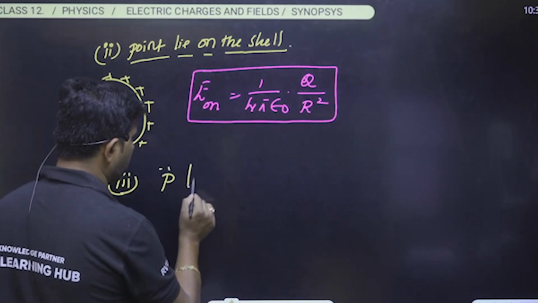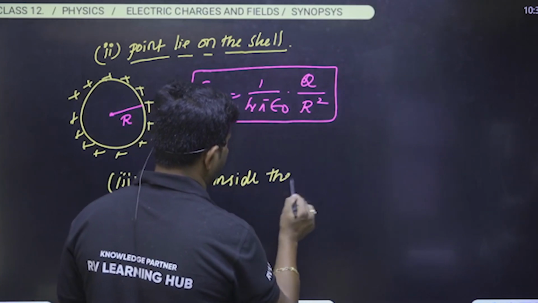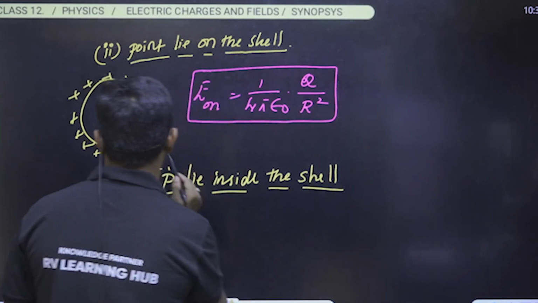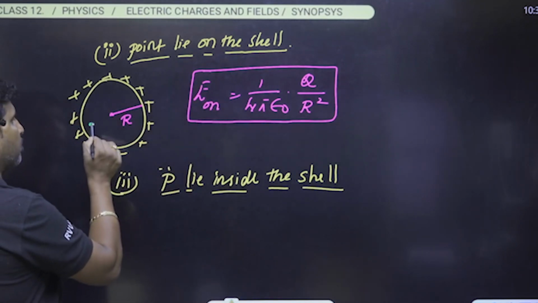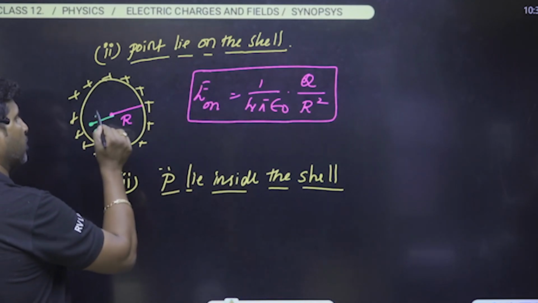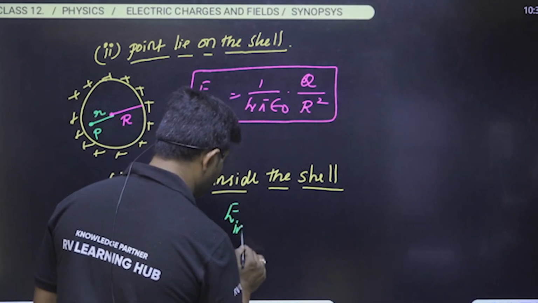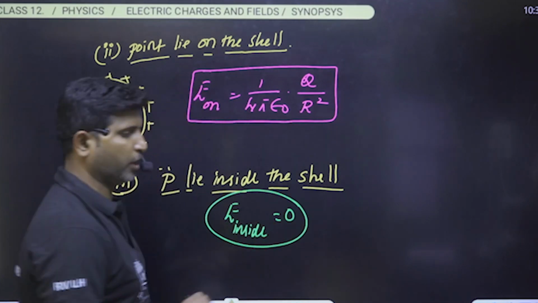Okay. And similarly, the third case: if the point P lies inside the shell. For example, see here, I will draw in this diagram only. The point lies inside at a distance equal to small r. Then we can say that the electric field inside the shell, we can prove, is equal to 0.